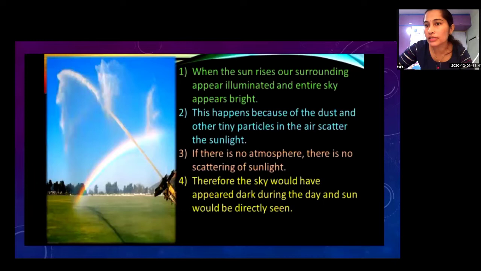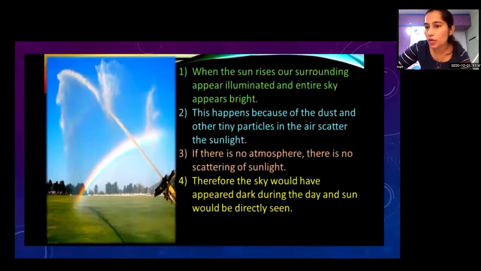What will happen when sunrise is there? Our surrounding is illuminated and we can see light, and our surrounding appears bright. And this happens because the dust and other tiny particles in the air scatter the sunlight.